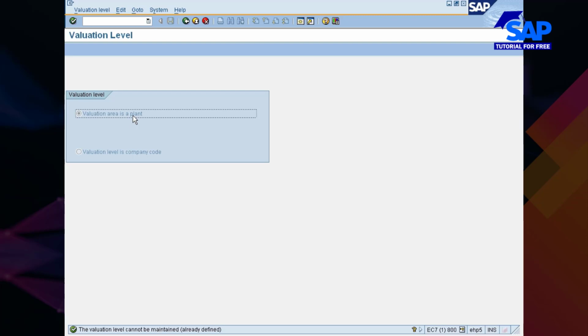But in the beginning, when you buy a fresh licensed server from SAP, this will be in editable mode. So in case you want company code level valuation, you can choose it. But by default, it is at plant level. So here, what we have to do is ensure that the valuation area or valuation level is at plant level.